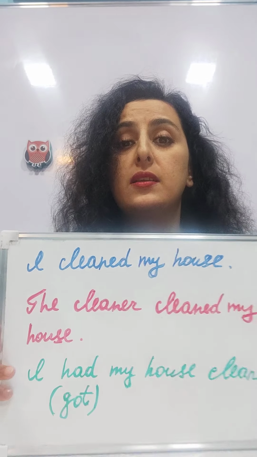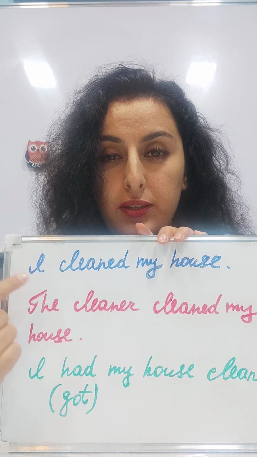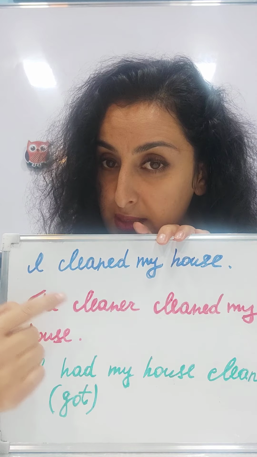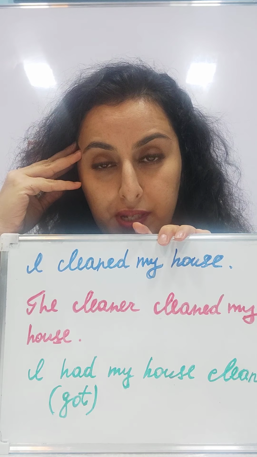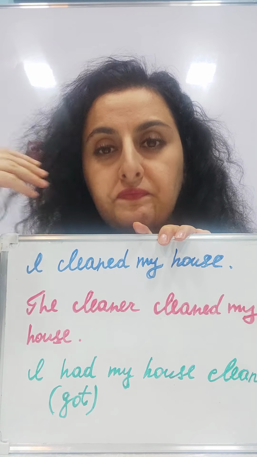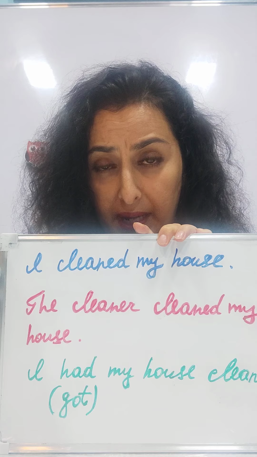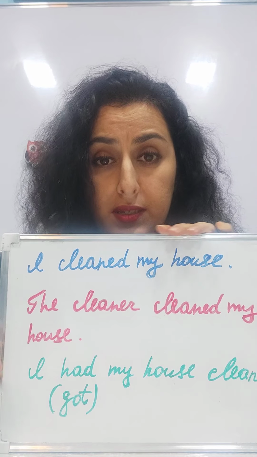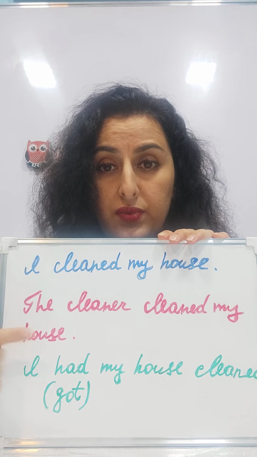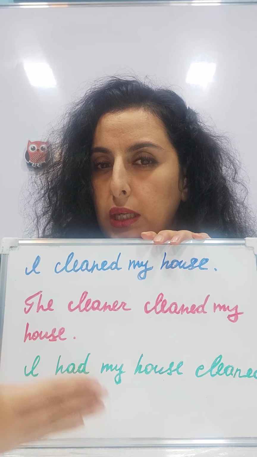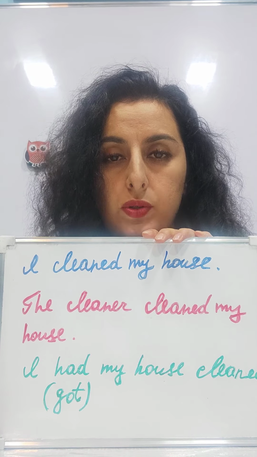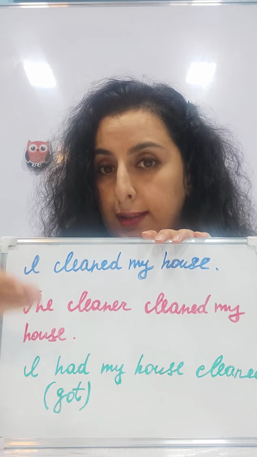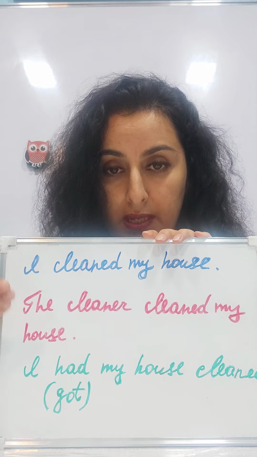Okay, this is my little lovely board. Look at it, please. Pay attention to the first sentence, the blue typed sentence. I cleaned my house. In this case, this is active voice, as you know. We know who did it. I did it myself. But in the second sentence, the red typed sentence, the cleaner cleaned my house. In this case, we know who cleaned my house. She did it. The cleaner did it. Yes, I didn't do it myself.